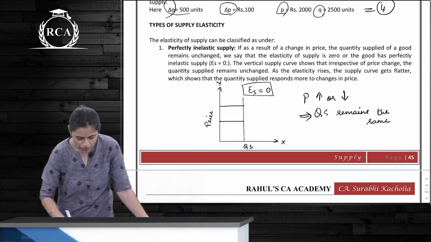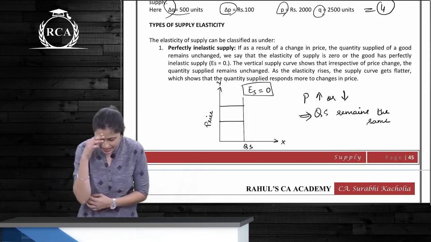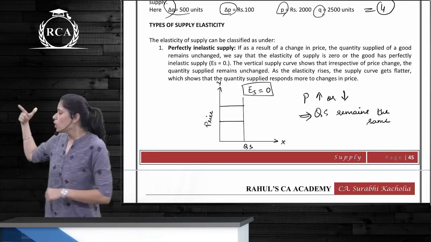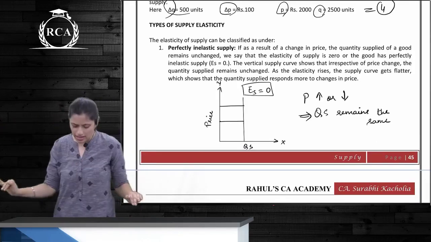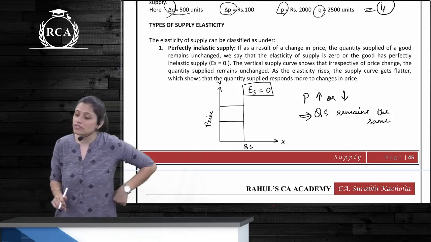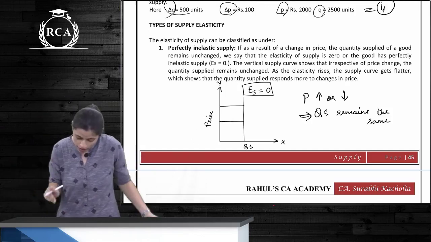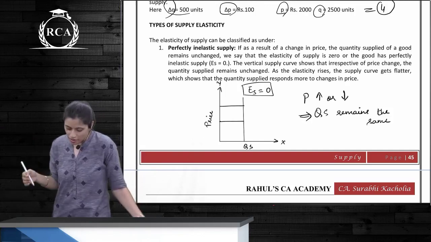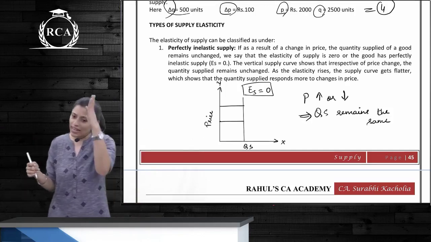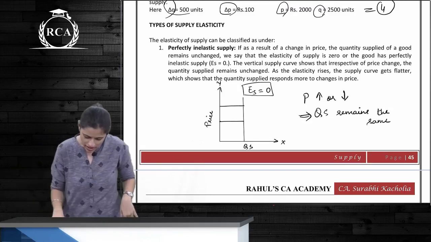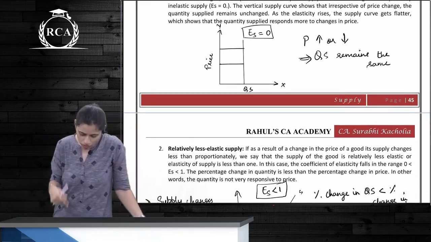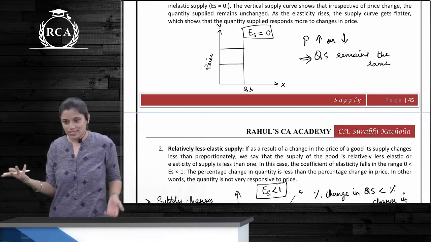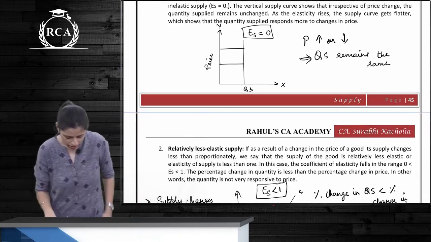Now, types of supply elasticity. Perfectly inelastic supply: whether the price increases or decreases, quantity supplied remains the same. Here elasticity of supply is 0. It is parallel to which axis? Why? Because irrespective of the price, the quantity supplied remains the same. What are examples of perfectly inelastic? Necessities. Your water, salt, food.